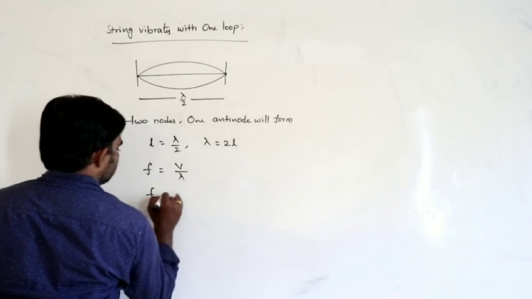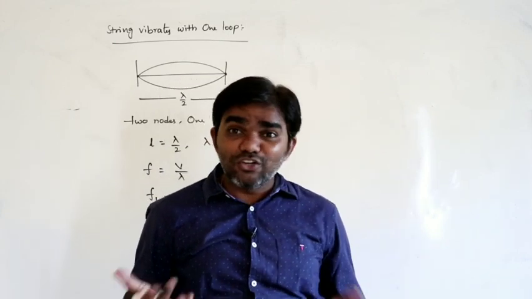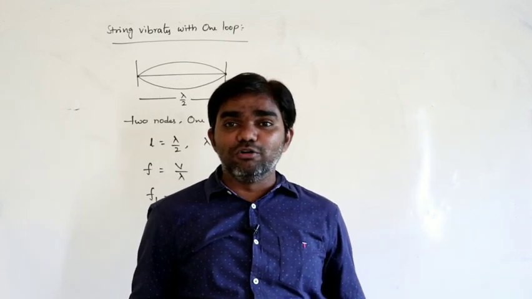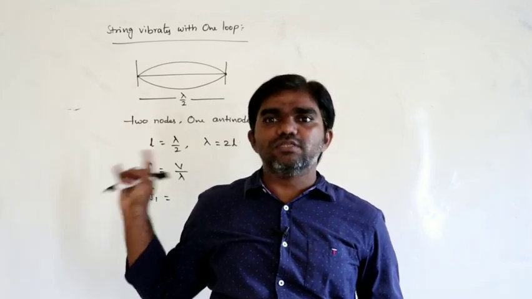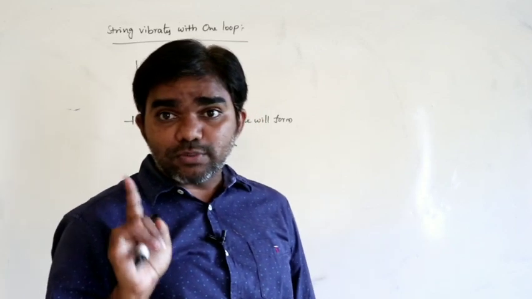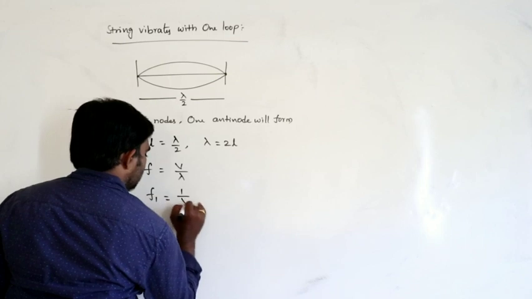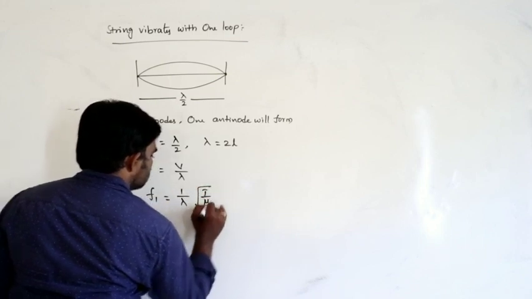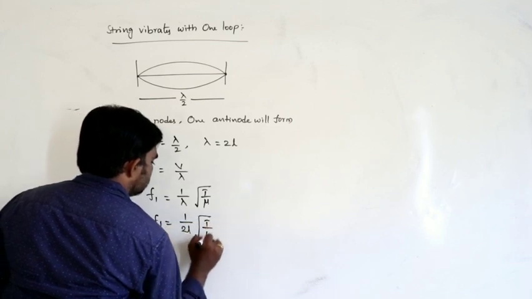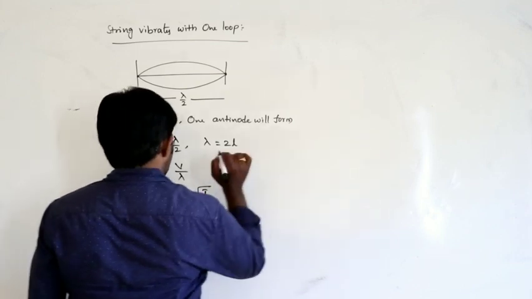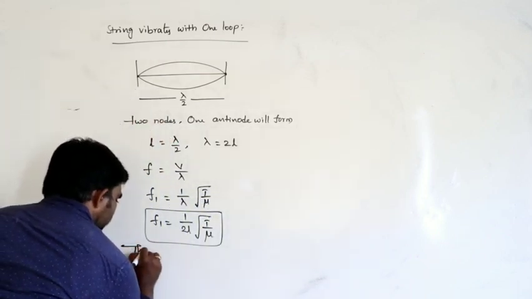Let us say f1, the first one. This is the first possible. If the string vibrates with one loop; zero loops does not work. If a string vibrates with 0 loops, what can we calculate? Nothing. So the minimum possibility is that the string vibrates with one loop. f1 is equal to 1 by lambda into v, where v is square root of T by mu. Therefore f1 is equal to 1 by 2L into square root of T by mu.